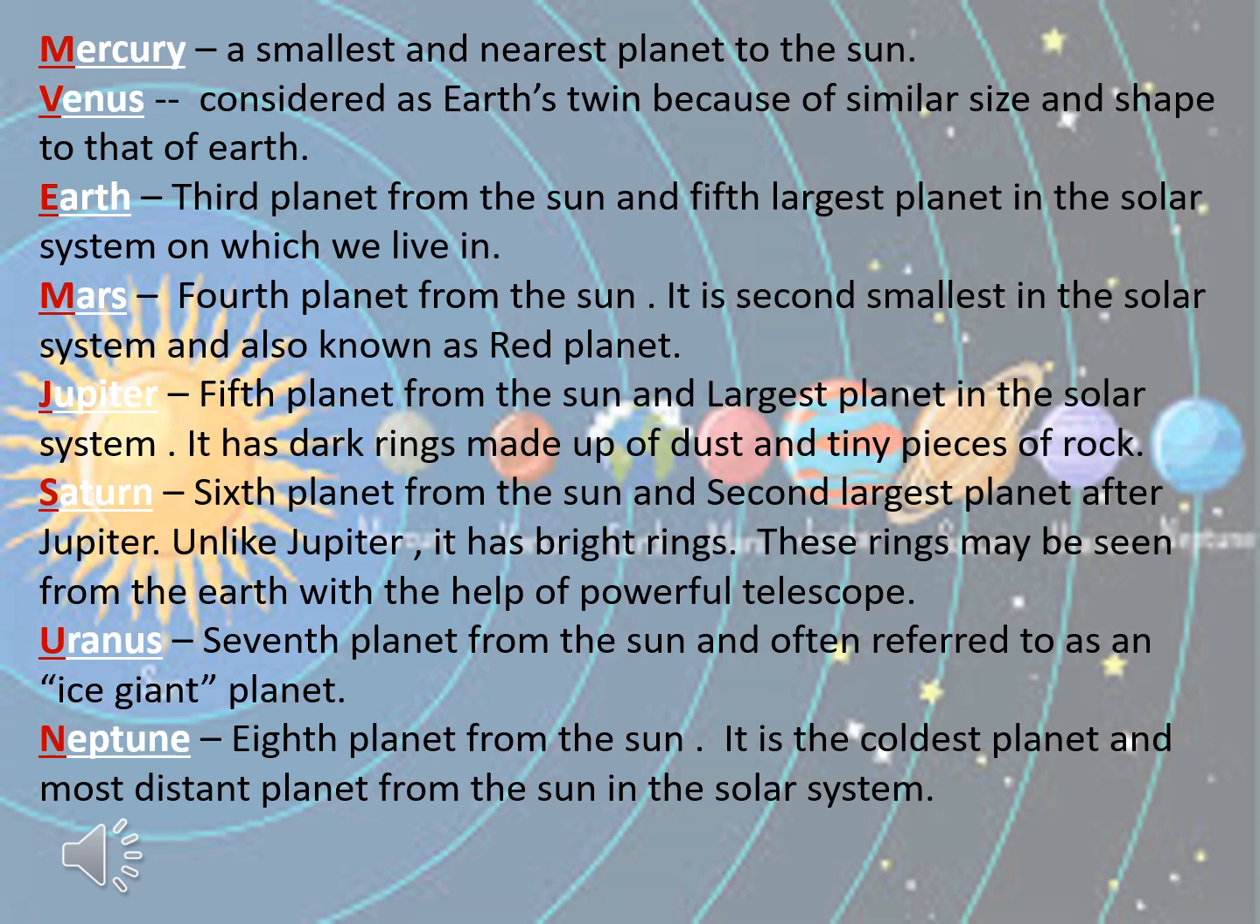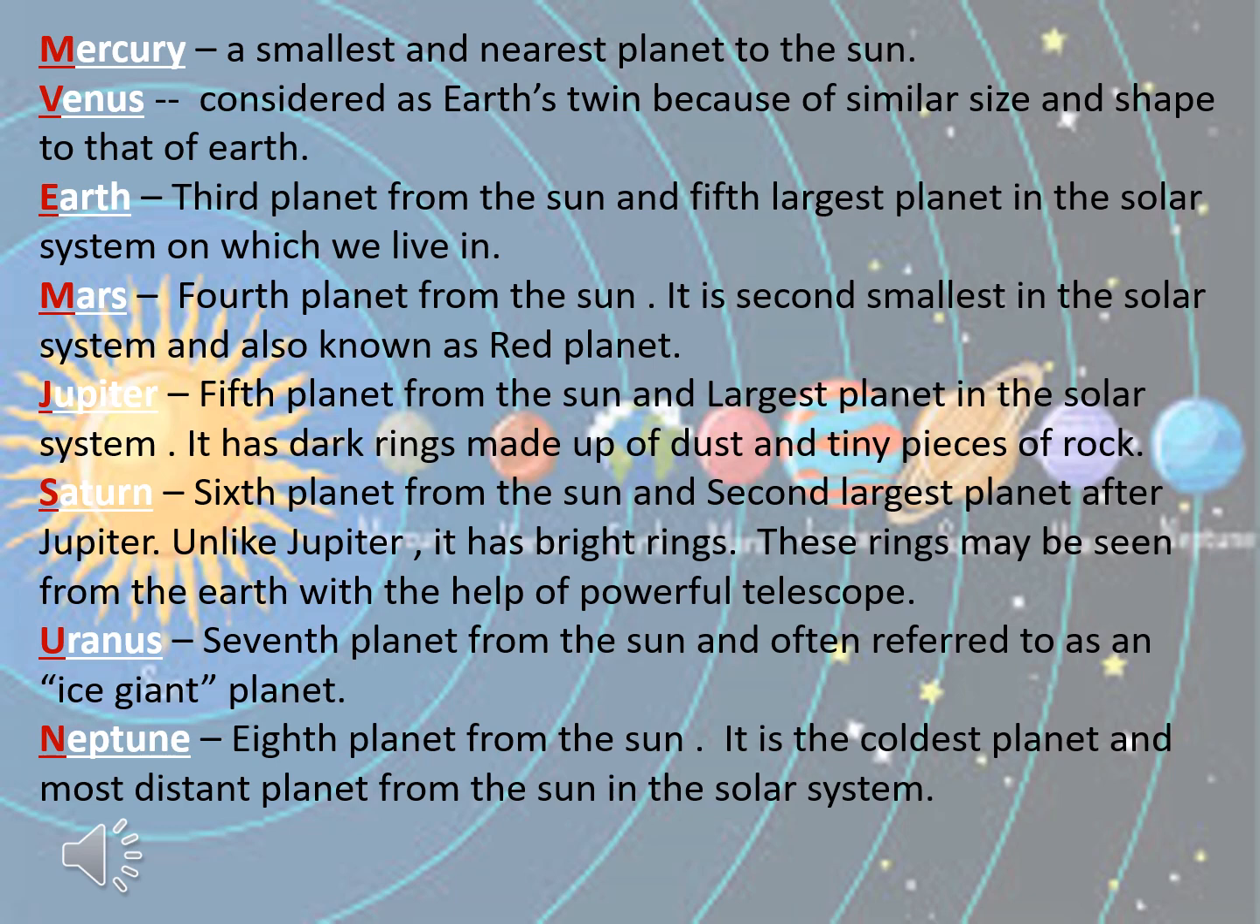Next is Saturn. Saturn is the 6th planet from the Sun and it is the second largest. The largest is Jupiter and the second largest is Saturn. Unlike Jupiter, which has dark rings, Saturn has bright rings. With the help of a powerful telescope, we can see the rings around Saturn from the Earth.